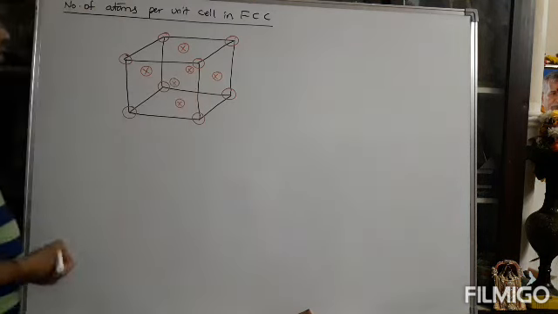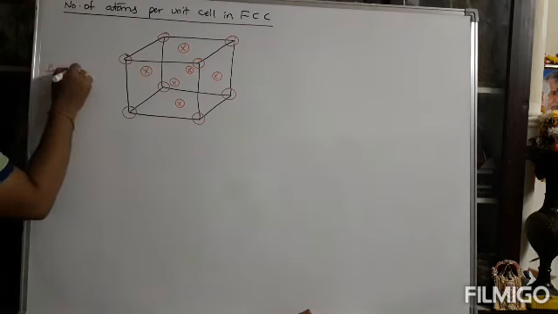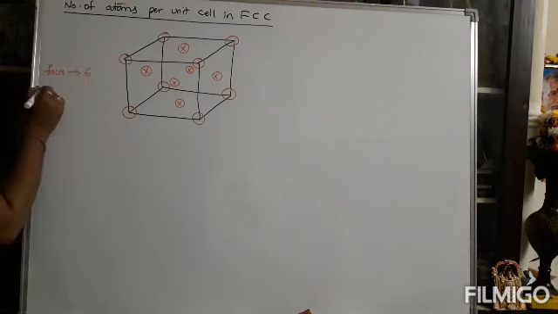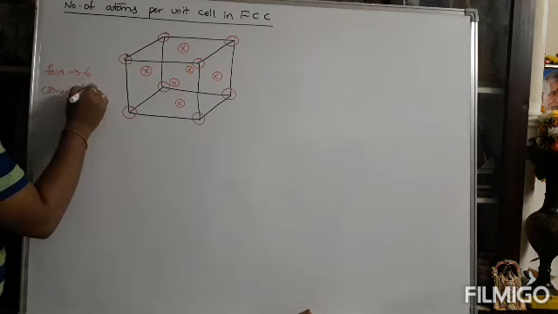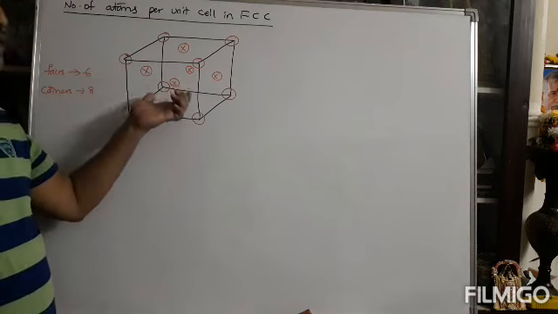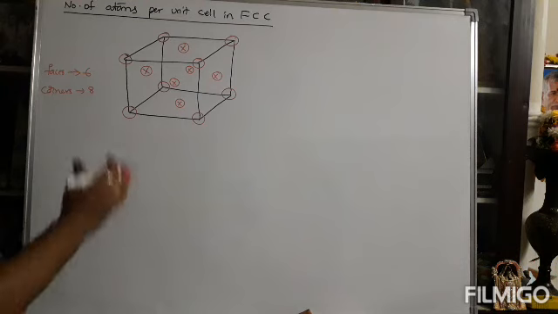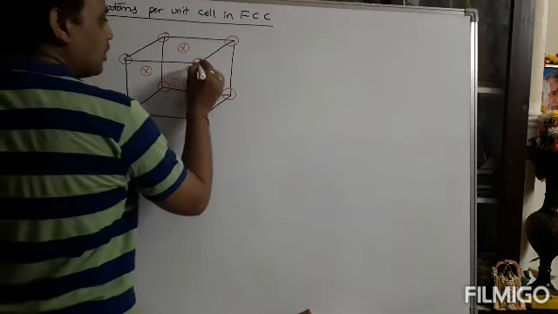So how many faces are there? In the entire crystal structure, there are 6 faces, and 8 corners. This is the complete face-centered cubic structure. This unit cell is repeated to give the entire crystal structure. You can extend the unit cell in the crystal structure like this.